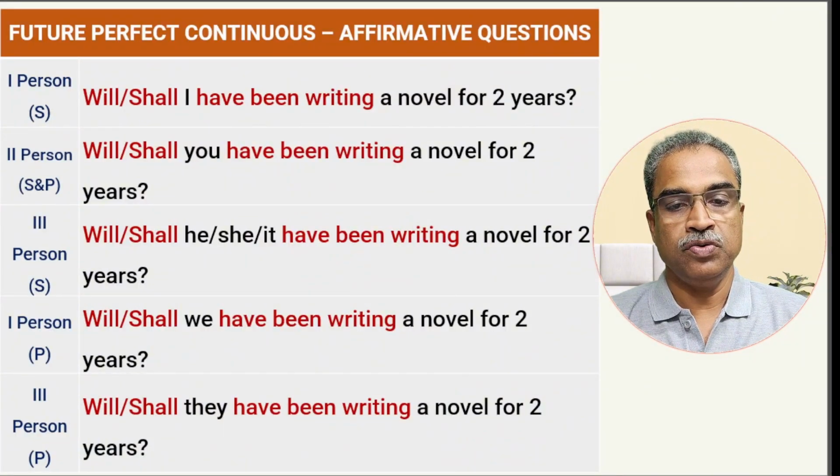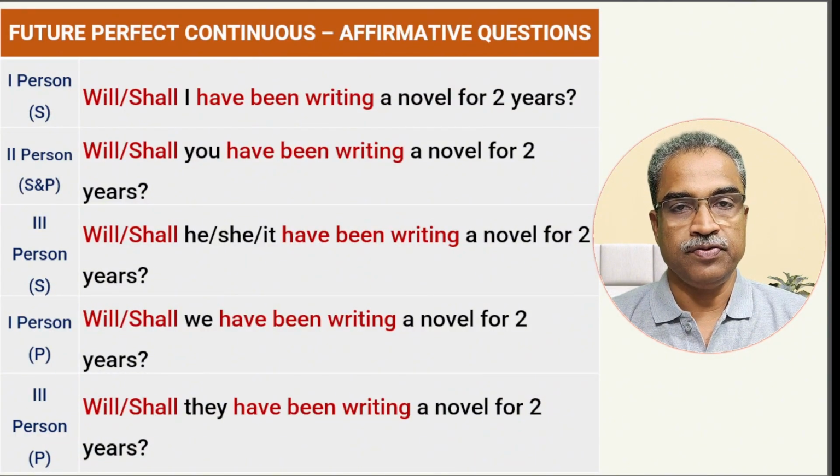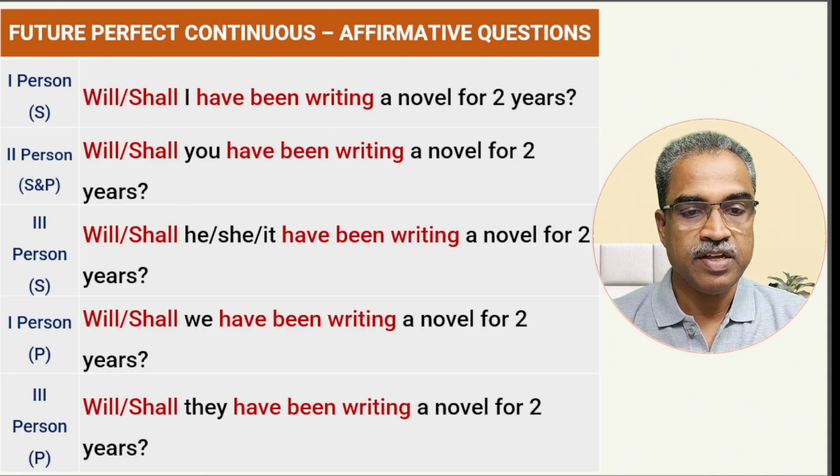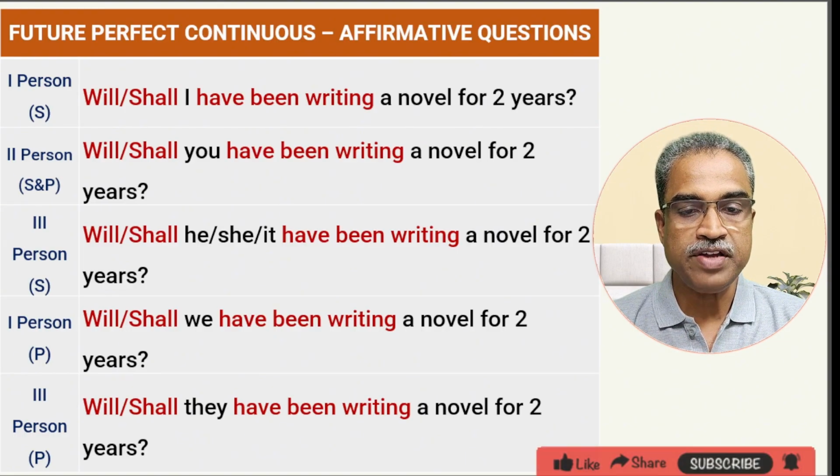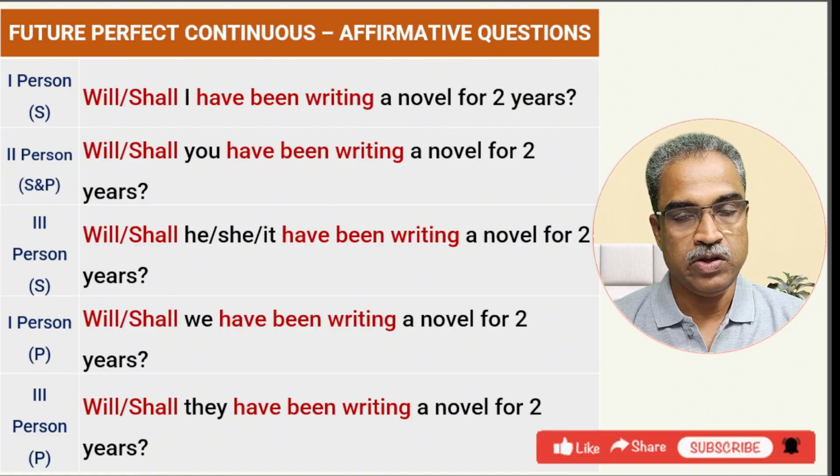So let's see how to frame a sentence in the affirmative in the future perfect continuous tense. First person: I will have been writing. That was a statement. I will have: will plus have plus been, three auxiliary verbs. The first one is will. So we take the first will and put it first in the sentence. So it will be, will I have been writing a novel? Will I have been? Similarly, you will have been writing will become, will you have been writing a novel for 2 years? Will you have been?